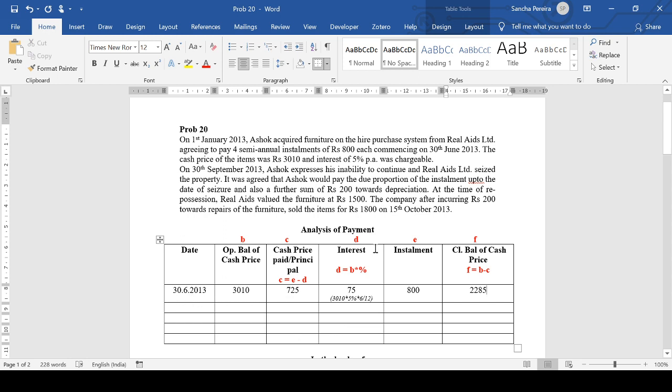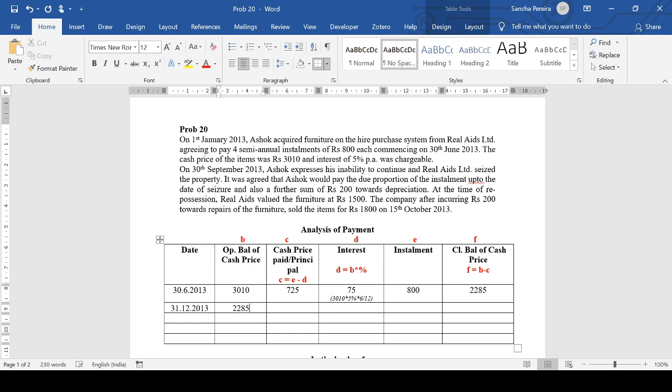Now, even though the default happens on 30th September 2013, our next installment would be 31st December 2013, but the default happens before that. Since we are used to preparing the table, I will prepare the whole table, even though it's not required further, so that if I follow something different, you may not get confused. We'll try to stick to our steps.